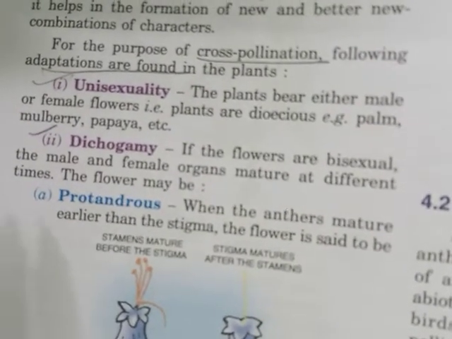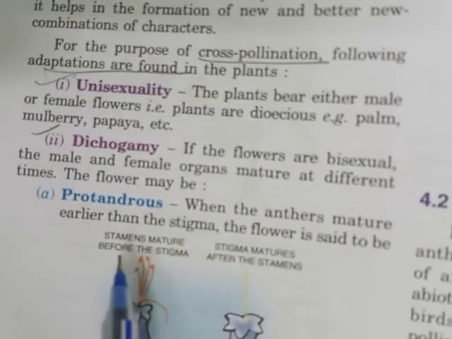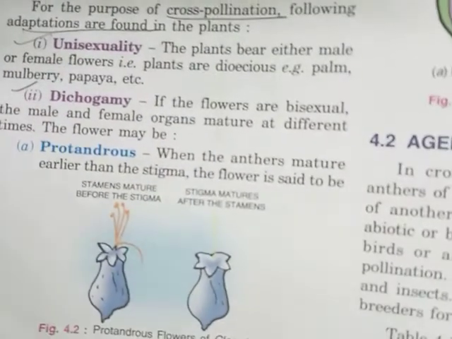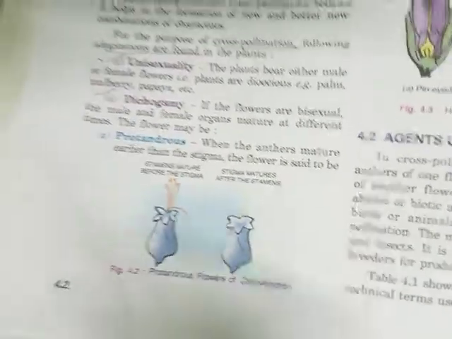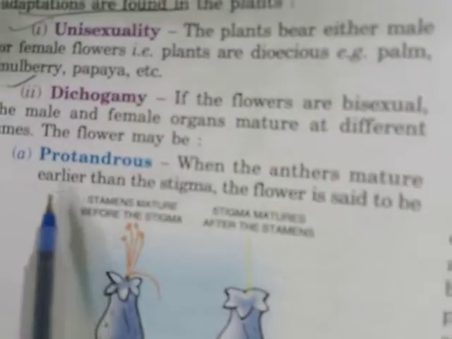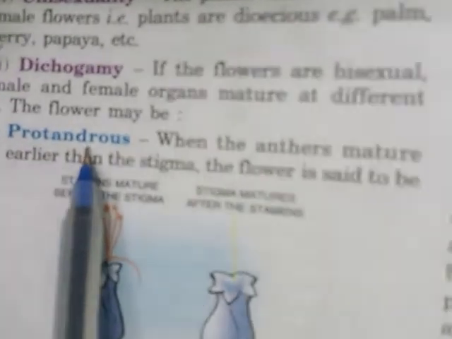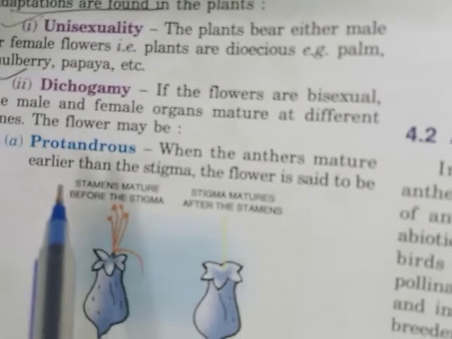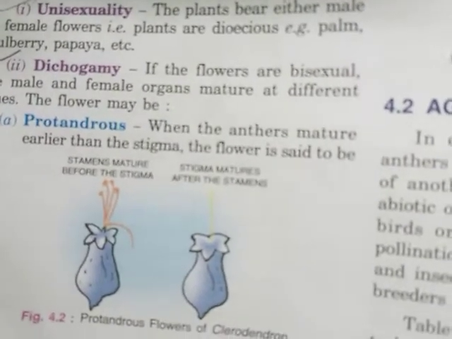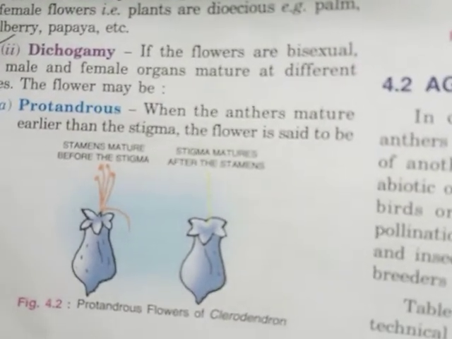Now, according to these maturation timings of androecium and gynoecium, there are different terms, and the flowers may be protandrous. According to the maturation of androecium and gynoecium, the flowers are called by different names.